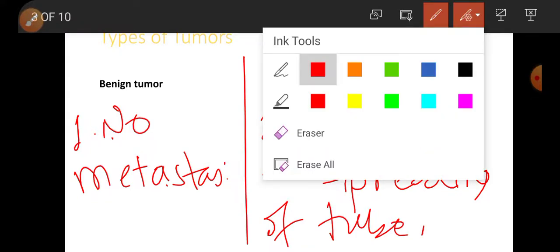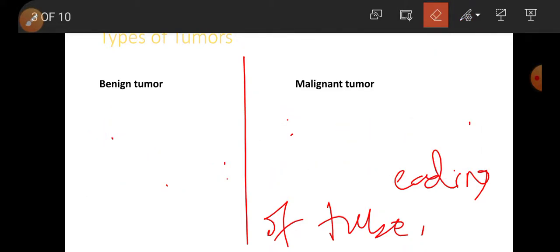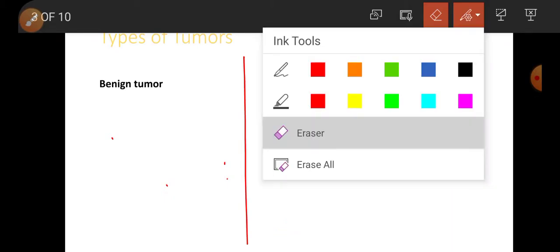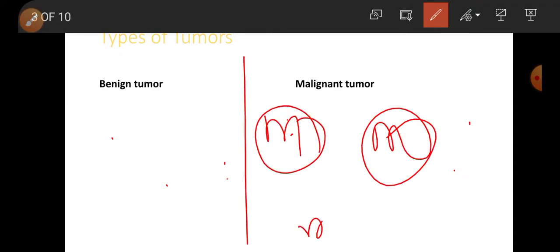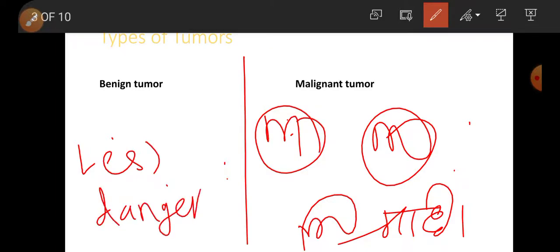So we can use mnemonics to remember metastasis. M for metastasis, M for malignant, M for Martha. That is, benign is less dangerous. Malignant is more dangerous.